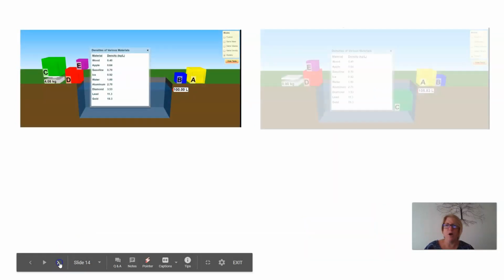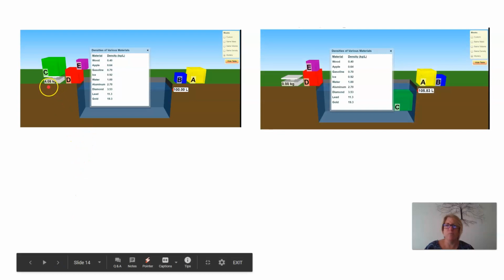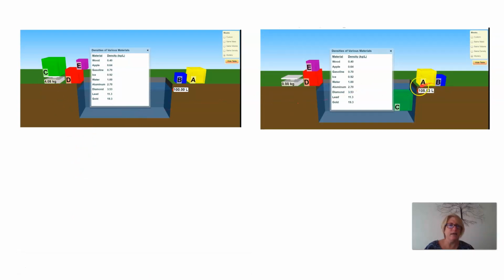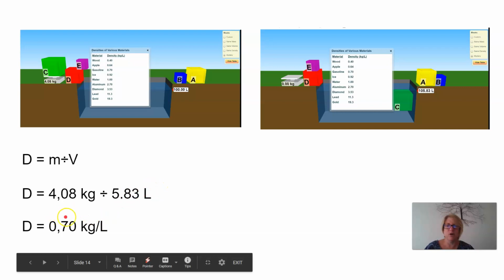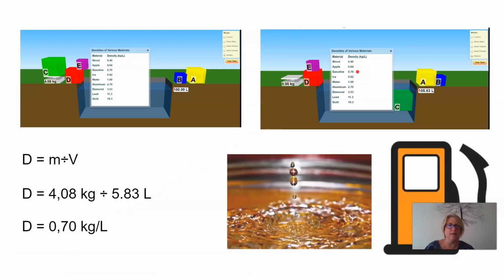Let's have a look at the next block. So there is our mass, 4.08 kilograms, and here is the volume of the liquid and the block. If I want the block only, I need to take the volume of the liquid plus the block minus the volume of the liquid only, and I will get 5.83 liters. So density equals mass divided by volume, 4.08 kilograms divided by 5.83 liters, and that gives me 0.7 kilograms per liter. And if I go up here, I find that my substance is gasoline or petrol.